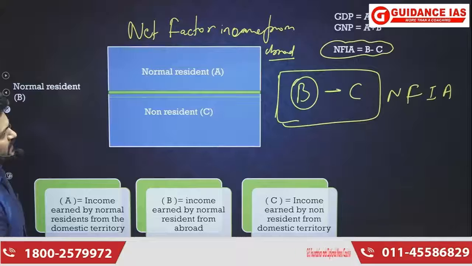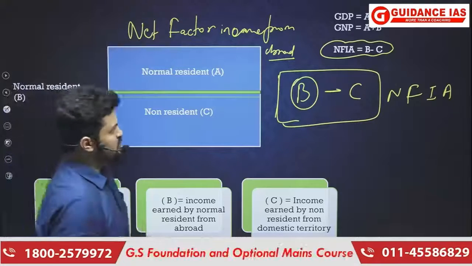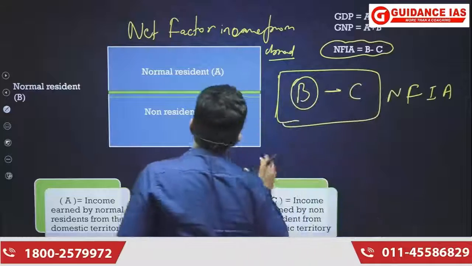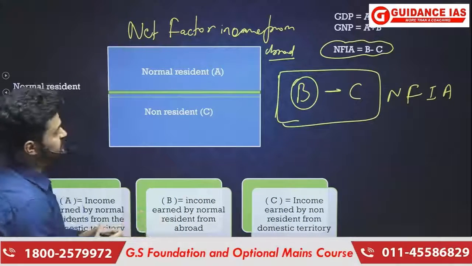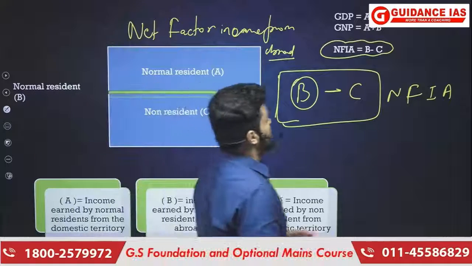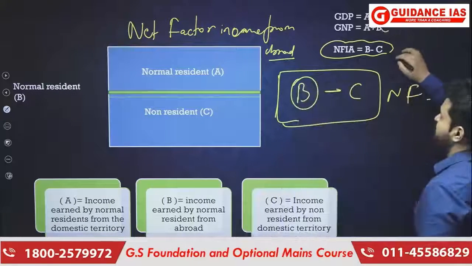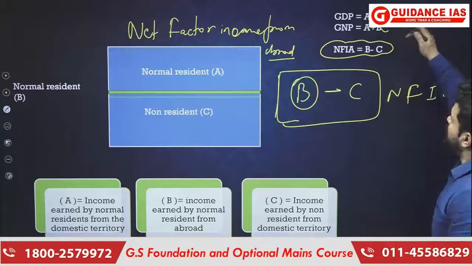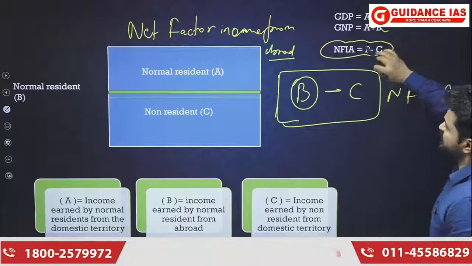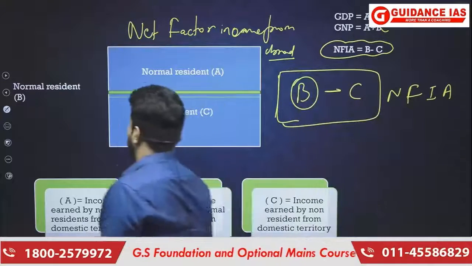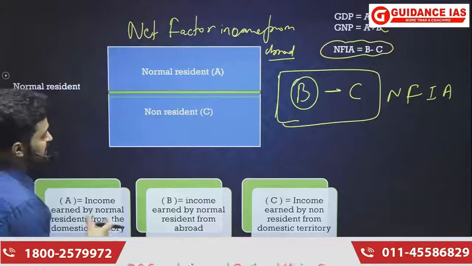So why am I calculating net factor income from abroad? This is because if we are given the value of GNP and NFIA, we can get the value of GDP, and similarly if we are given any two of these variables, then we can find out the value of the third variable. Let us understand how these are related with each other.